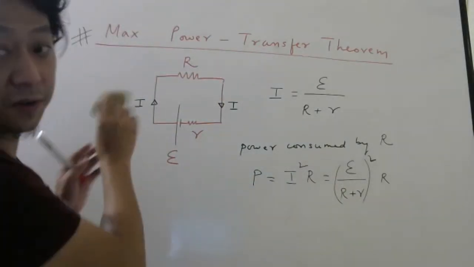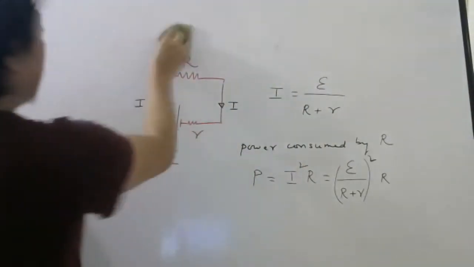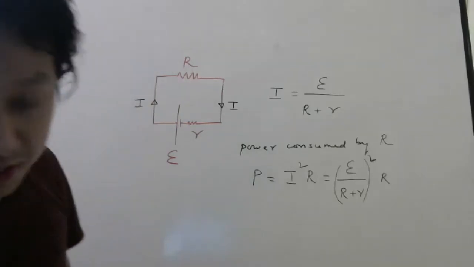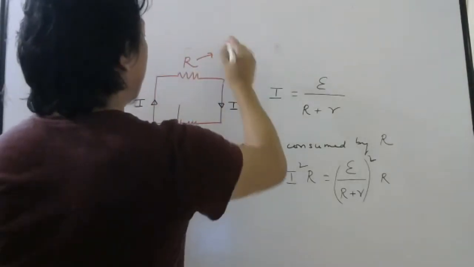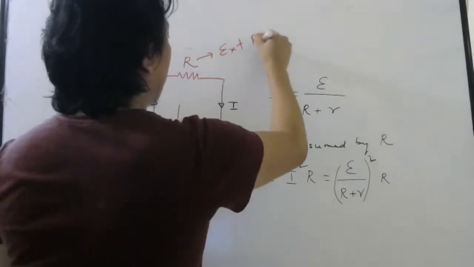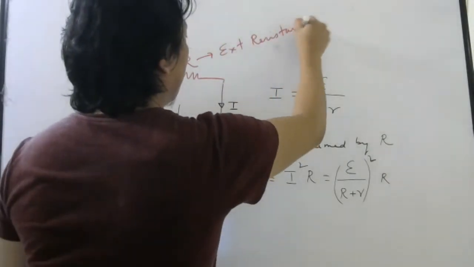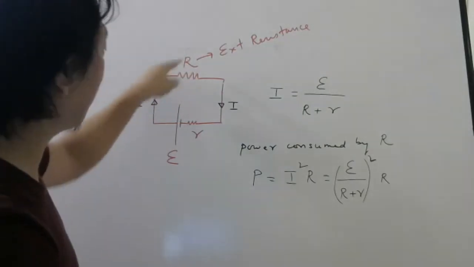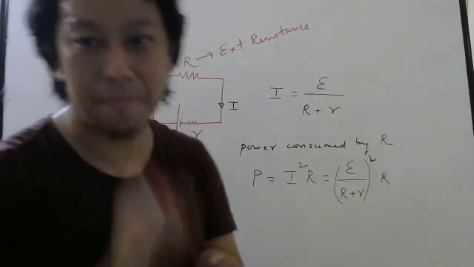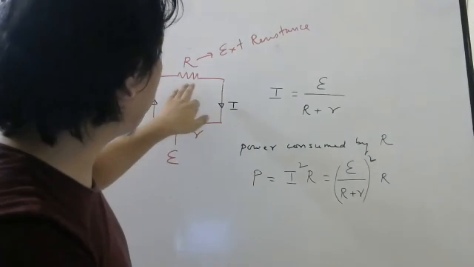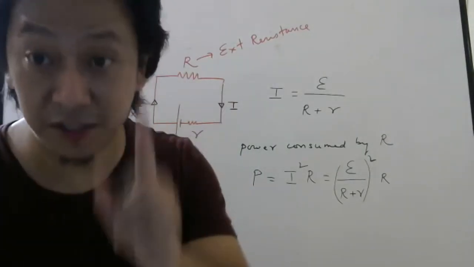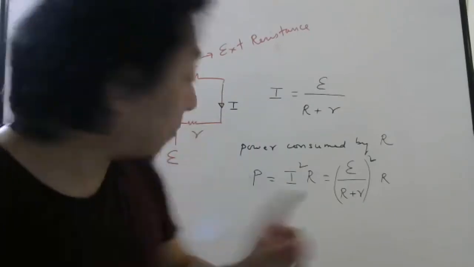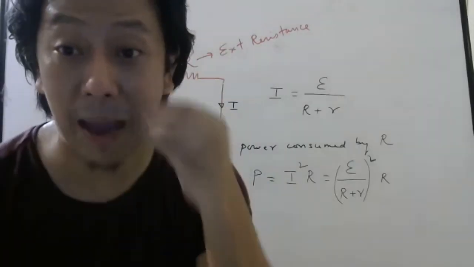Let me rub this part. Now, suppose I keep changing the external resistance. This is also called load resistance. Let me call it external only. My question is, as I keep changing this R, for which external resistance will the power consumed be maximum?